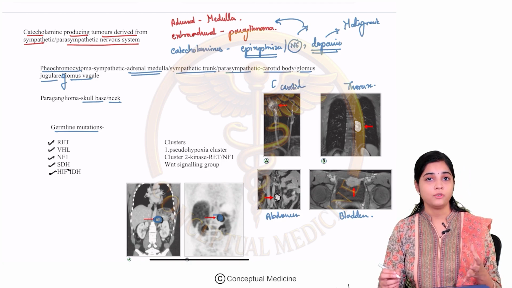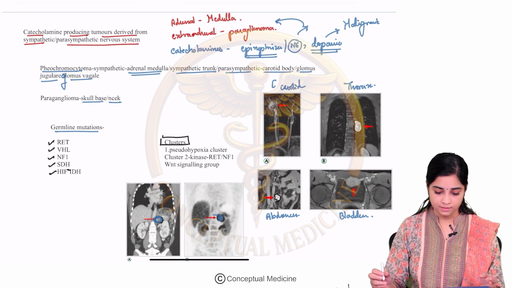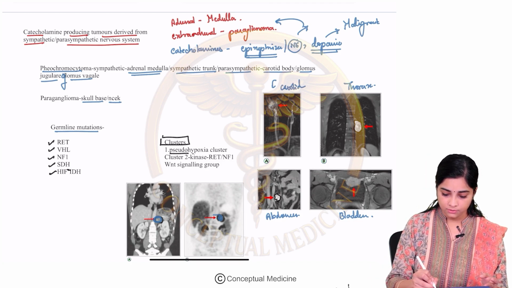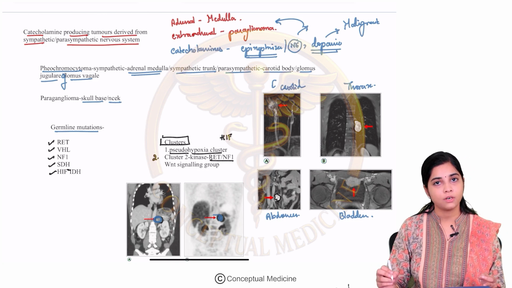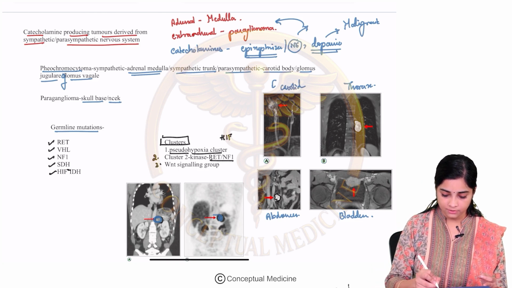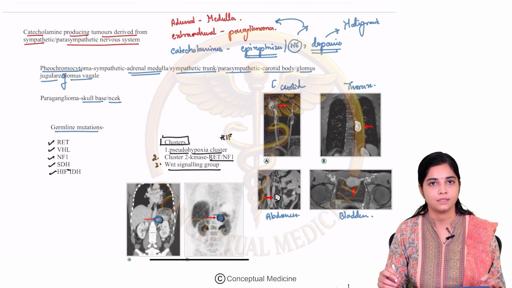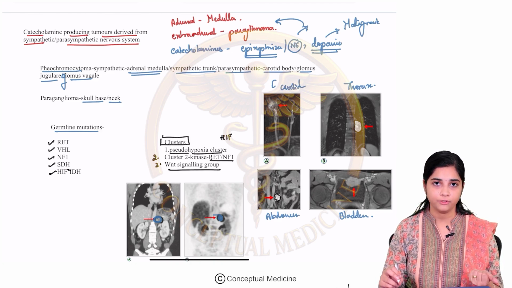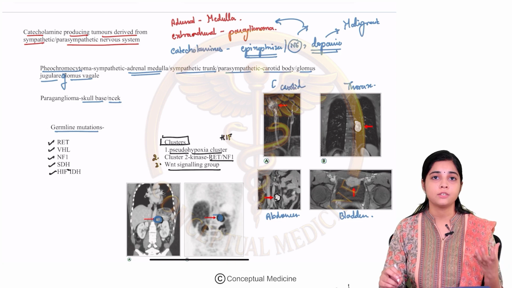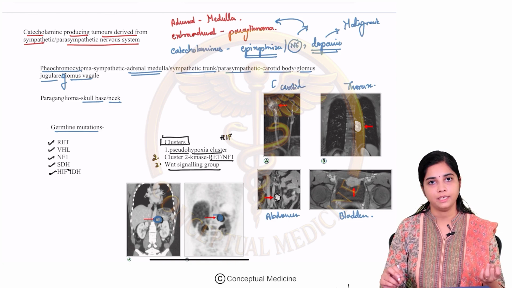Depending upon what genetic mutations are involved, pheochromocytomas can be classified into clusters. These clusters include first your pseudo-hypoxia cluster, which involves your HIF gene. Then you have your kinase cluster, which involves your RET or NF1 gene. Then you have genetic mutations in your WNT signaling group. So this is about the different genes that can be involved in pheo. Based on your genetic mutations, you can divide them into pseudo-hypoxia cluster, WNT signaling cluster and kinase cluster.